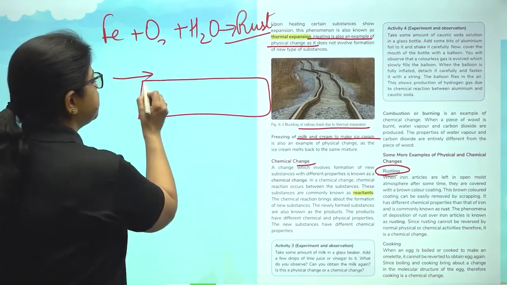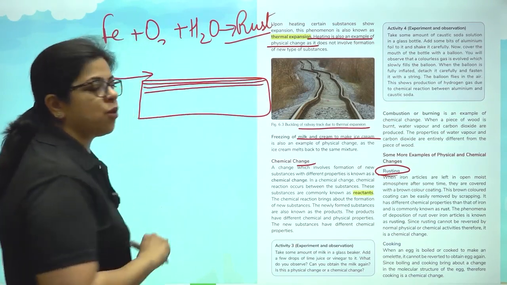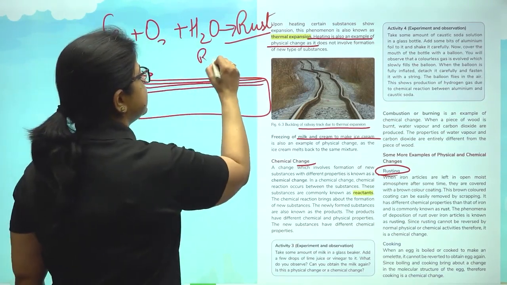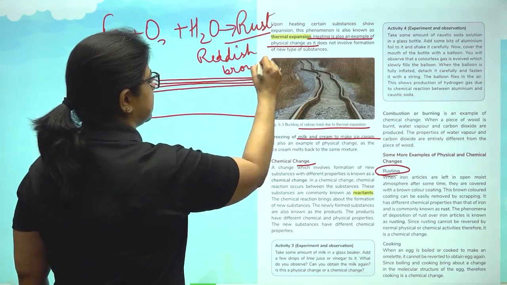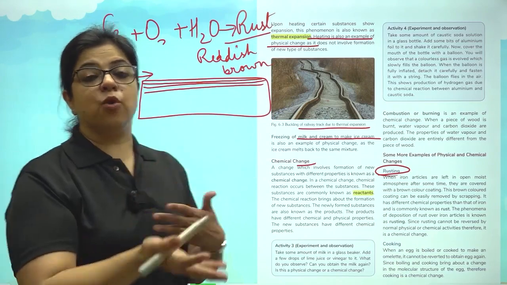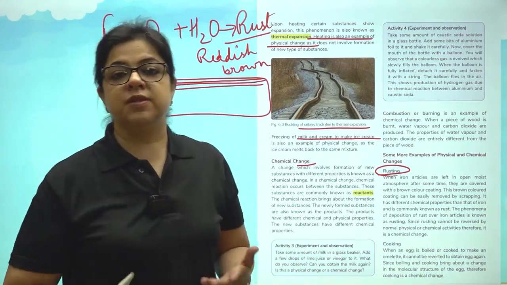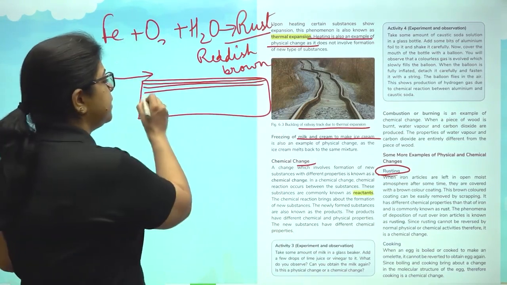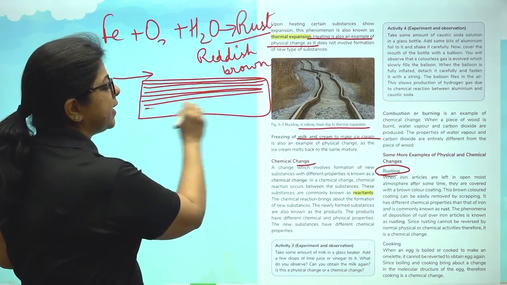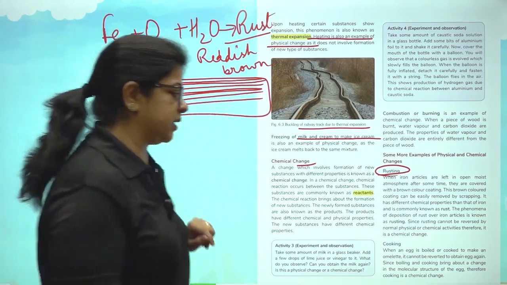So, what is happening? Layer by layer, rust is going to form. This rust peels off automatically. So, by the time a few years pass by, this entire piece of iron will be stripped off layer by layer due to rust. So, this is rusting.